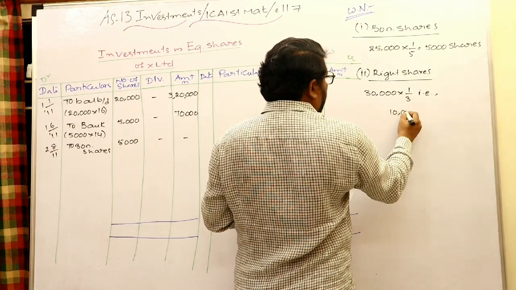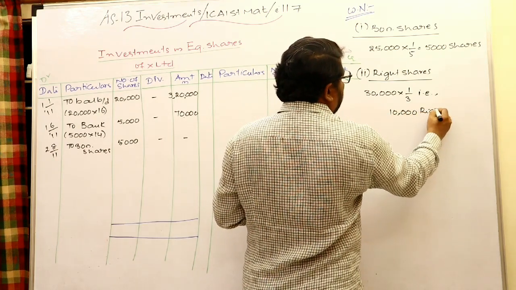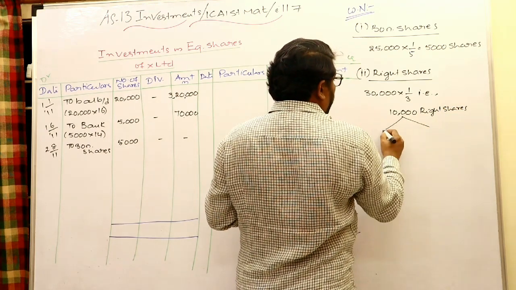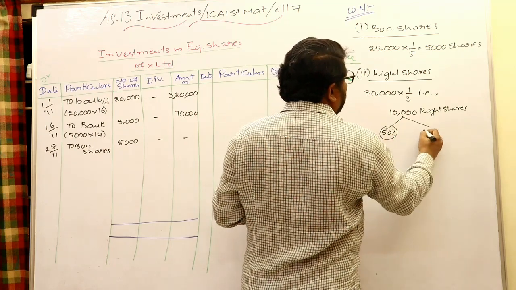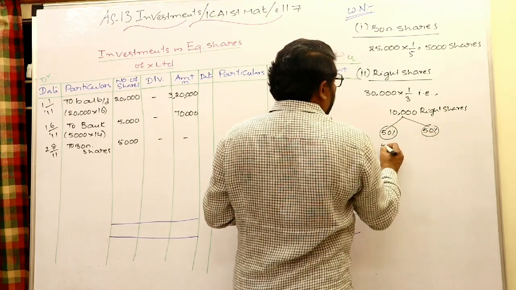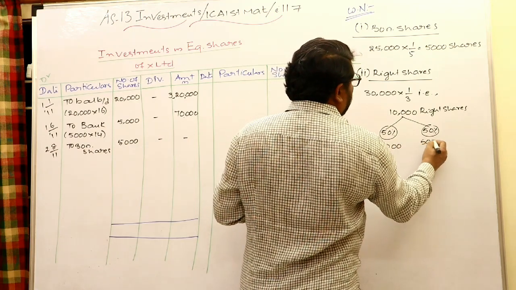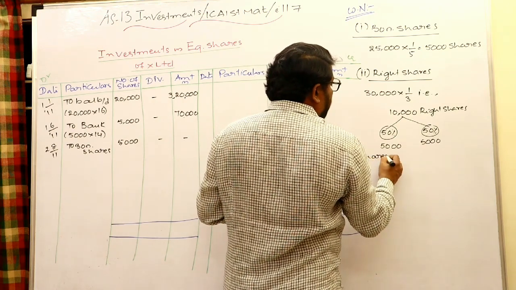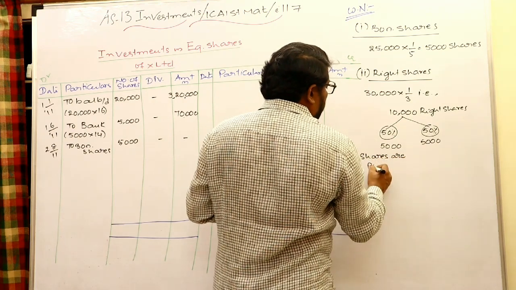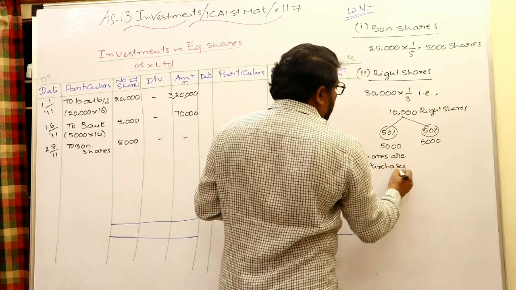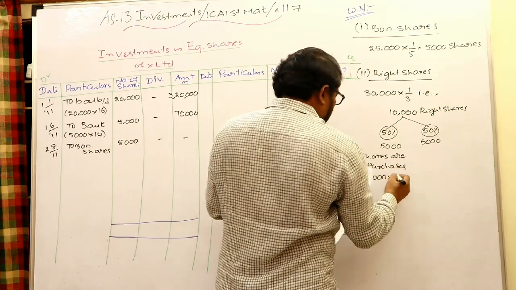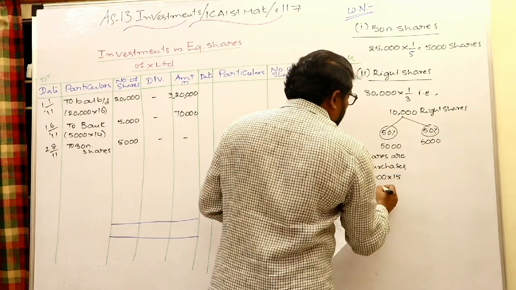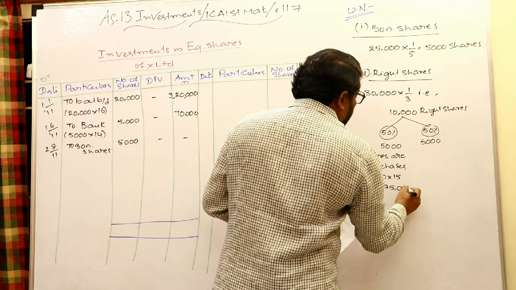That is 10,000 right shares offered. Make it 50%, 50%, that is 5,000 and 5,000. 5,000 shares are purchased at the decided price, which is 15 rupees each. That is incurring a cost of 75,000 rupees.